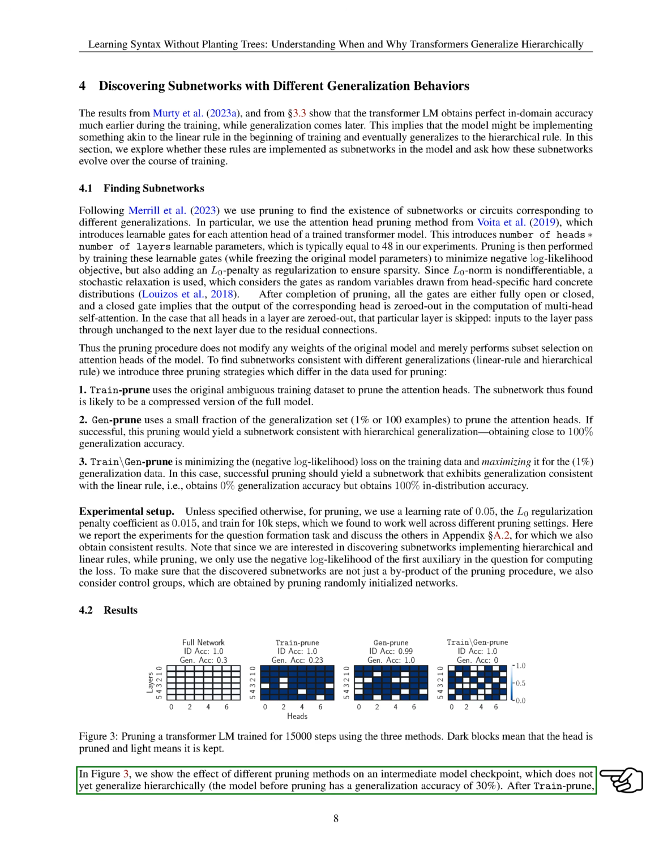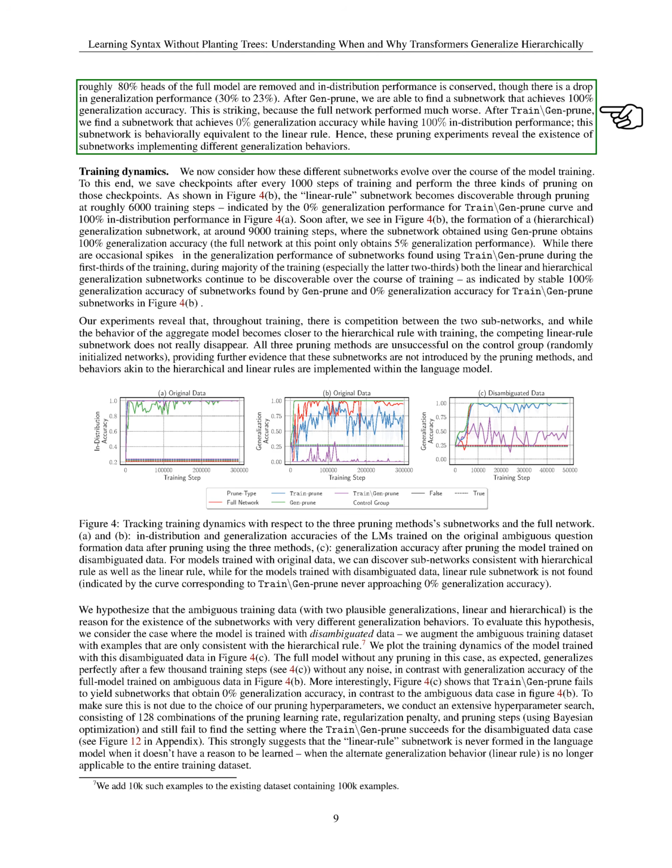For our experiments, we set specific parameters for pruning and train the model accordingly. We then analyze the impact of different pruning methods on the model's performance, focusing on generalization accuracy and in distribution performance. Through these experiments, we aim to uncover subnetworks that exhibit distinct generalization behaviors. By examining how these subnetworks evolve during model training, we observe the emergence of subnetworks representing linear and hierarchical rules at different stages of training.